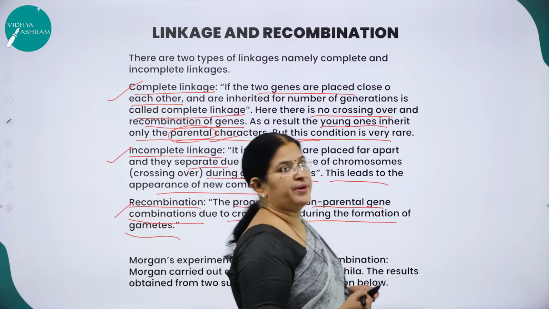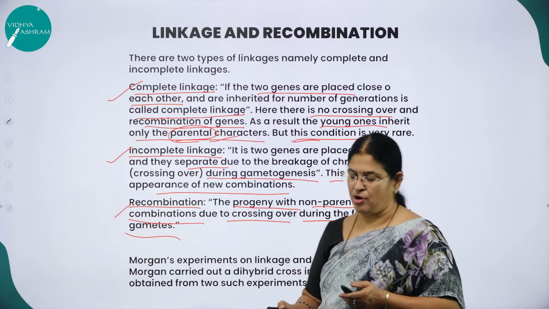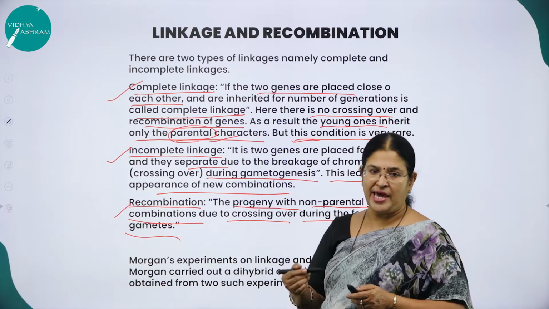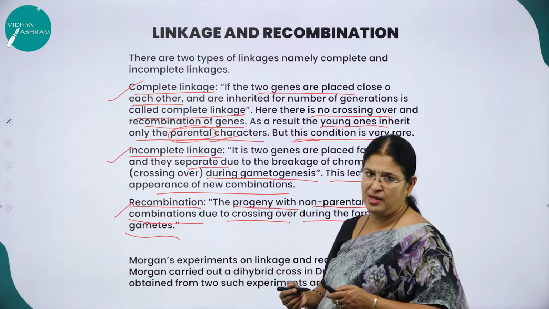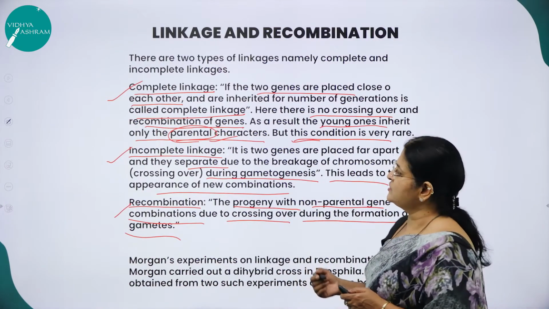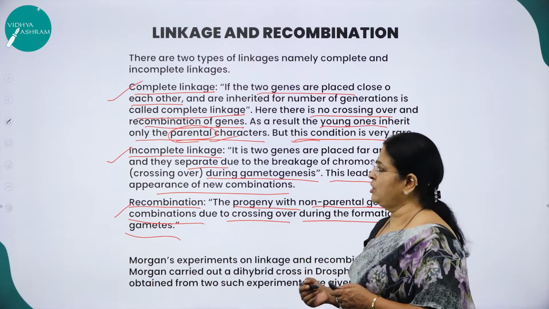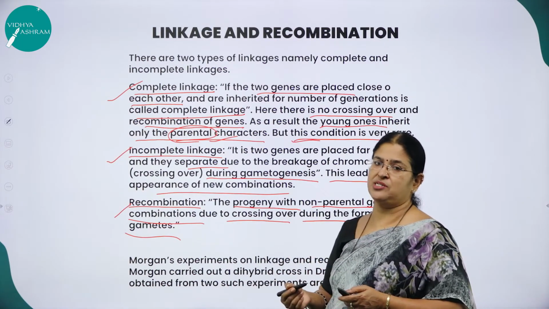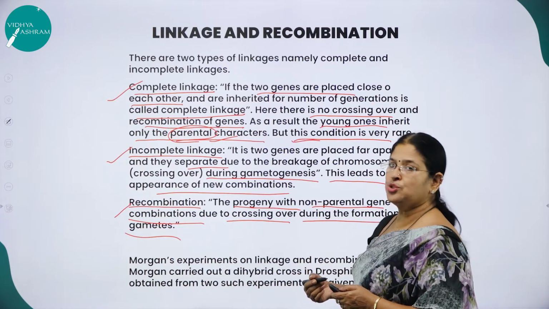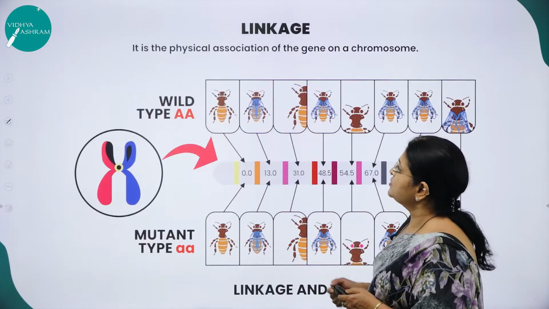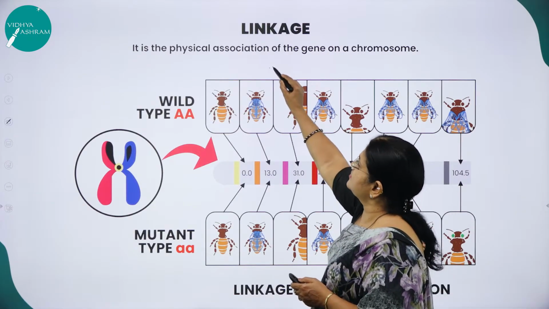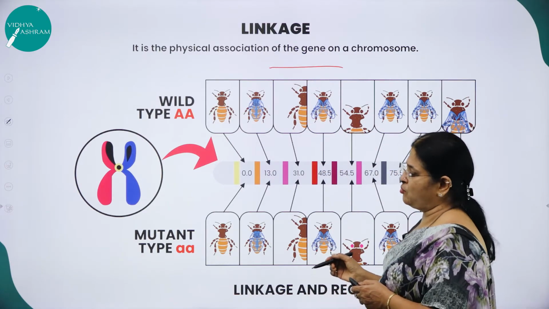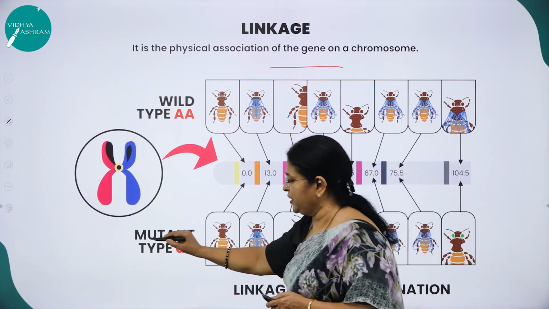This concept of linkage and recombination is best explained by T.H. Morgan's experiment on Drosophila melanogaster. Now let us understand what that experiment was all about, what observations he made during his experiments, and what inference he got. Linkage, as I said, is the physical association of genes on a chromosome. Here you can see he took a wild type and a mutant type and crossed them.